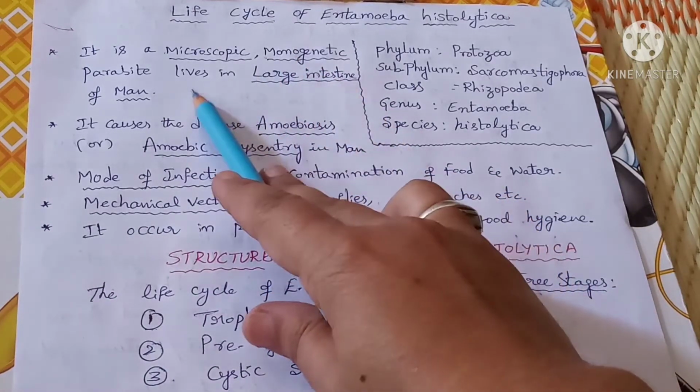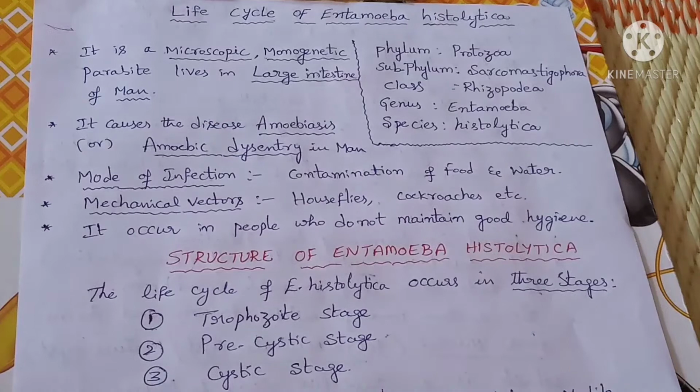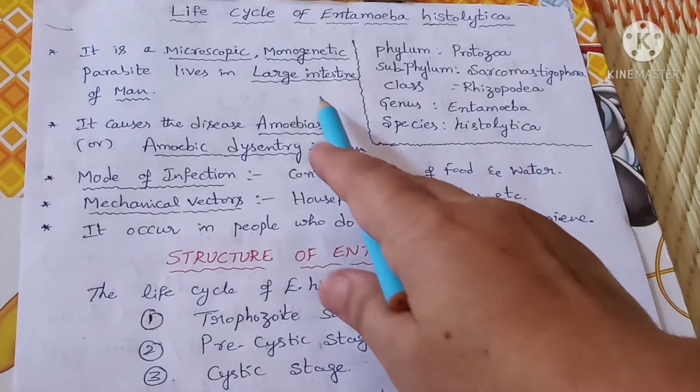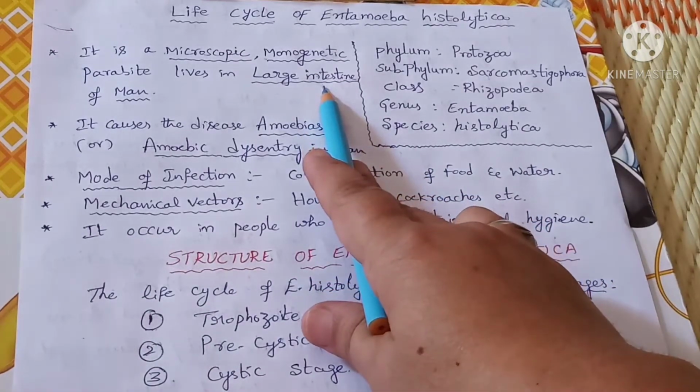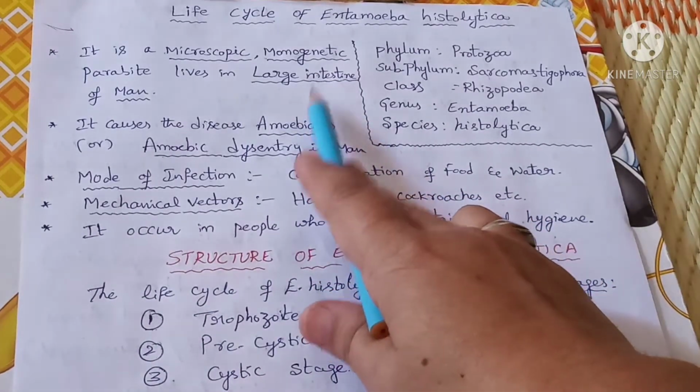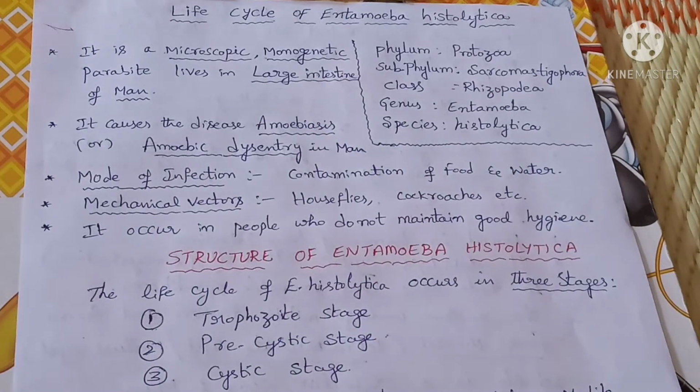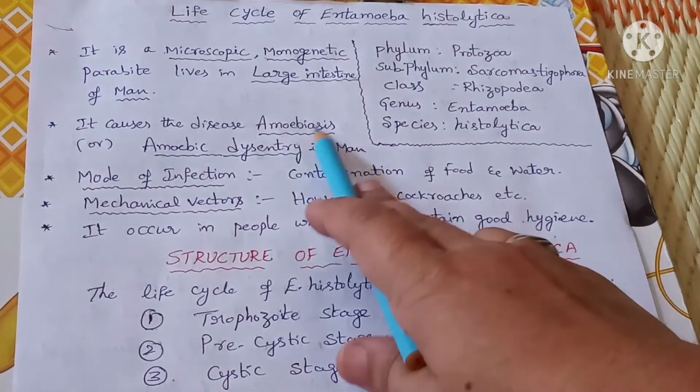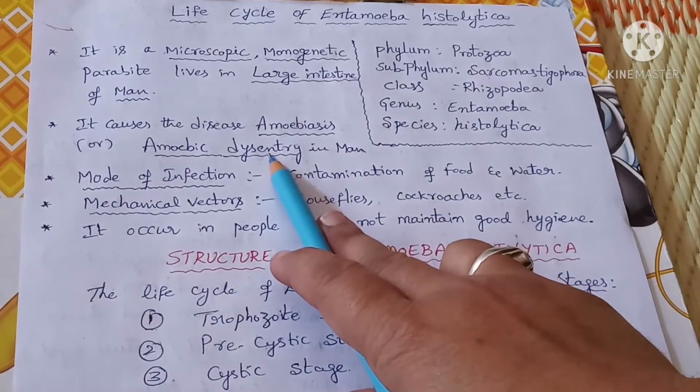So a monogenetic parasite completes its life cycle in only one host, that is man. It lives in the large intestine of man, in the mucosa and submucosa layers. It causes the disease amoebiasis or amoebic dysentery.